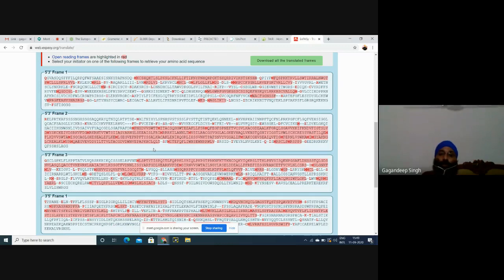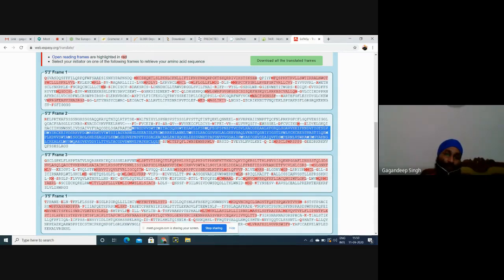Now we have selected this protein product, then we'll go for further analysis. Either we can select the protein directly from NCBI, or we can translate our nucleotide sequence and select the largest protein sequence. Now it depends on you. Having selected this protein, my first target is: what is the location of this protein?